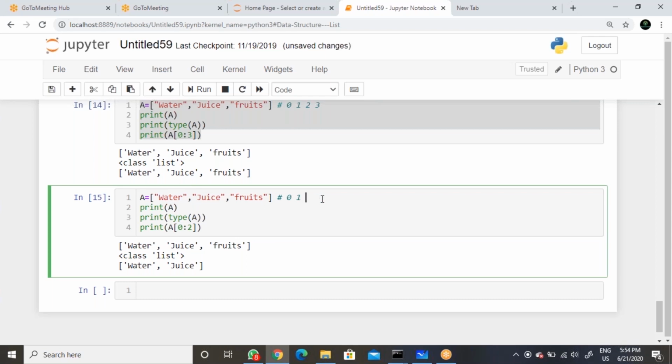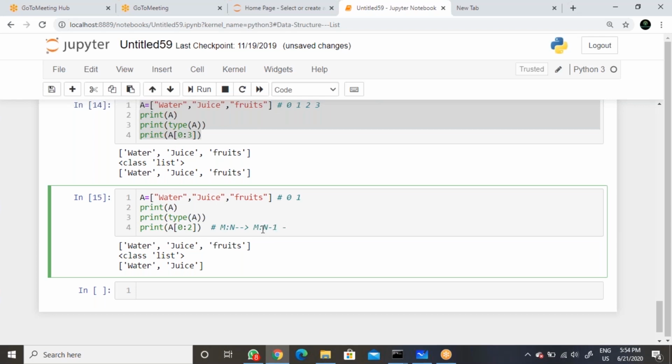Starting with 0, then 1, only 0 to 1 is coming. 2 is not coming because of how it works, as you can observe in the slicing classes. The starting number and the end number always work with -1.